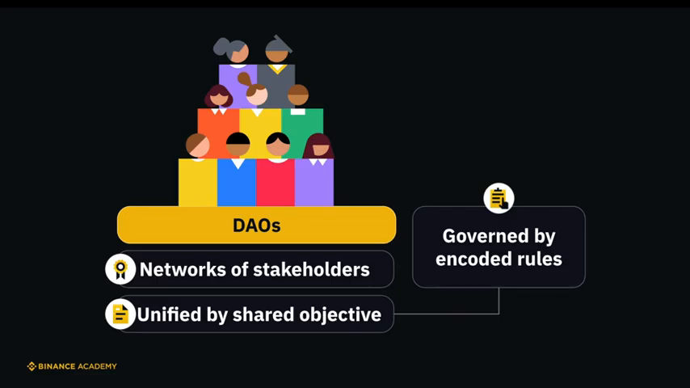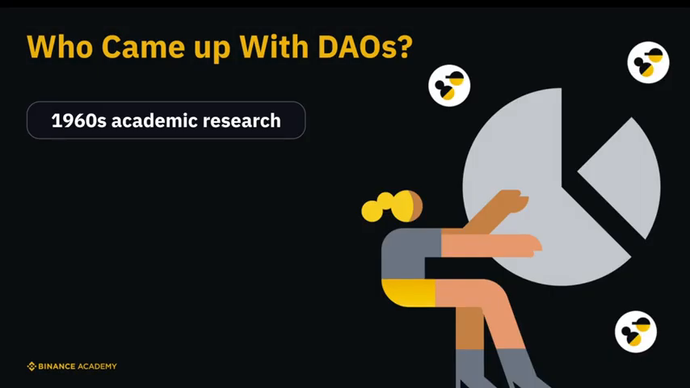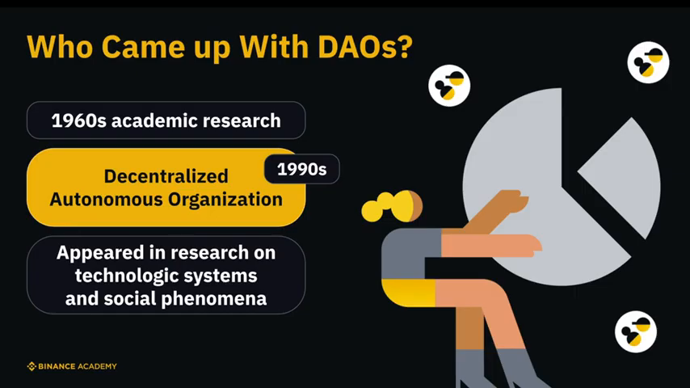This might sound a bit abstract, so let's delve into its history to clarify the concept. So, who came up with DAOs? While discussions on decentralized organizations trace back to academic research during the 1960s, the specific term decentralized autonomous organization made its debut in the 1990s, appearing in research that focused on certain technological systems and social phenomena.